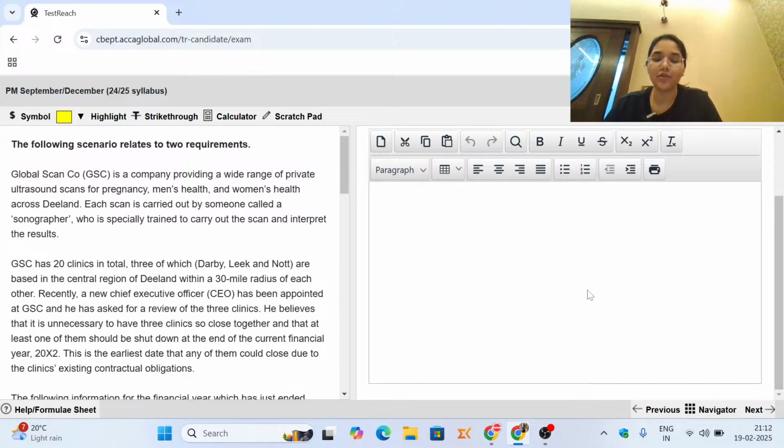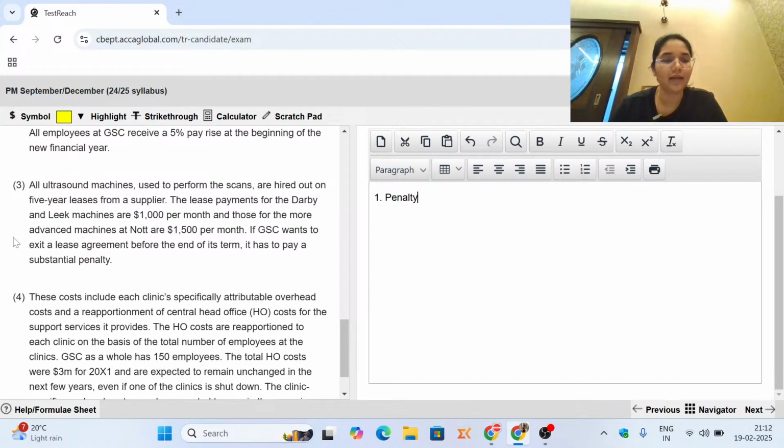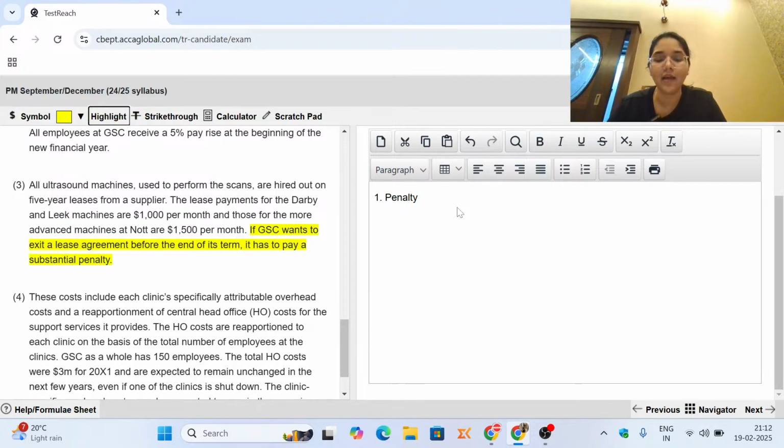So the points that you can possibly discuss over here, firstly, this is something although money related but not being discussed in the previous calculation, is with respect to the penalty. Here we read that these machines are on a lease, and if they exit a lease agreement before the end of its term, they are going to have to pay a substantial penalty. So do you think we'll be able to use the machine in any other clinics, or are we going to bear the penalty? So penalty for terminating the lease, and if possible we must try to use them at other clinics, right? So this is the first point that you can talk about.